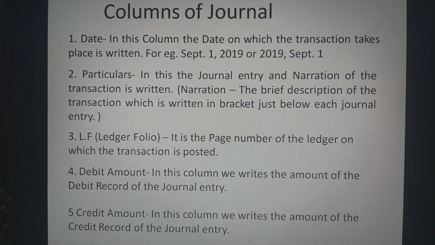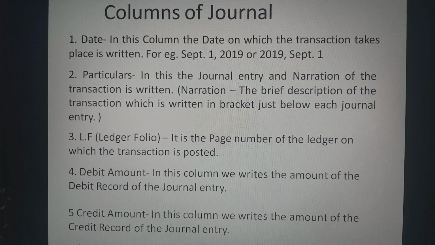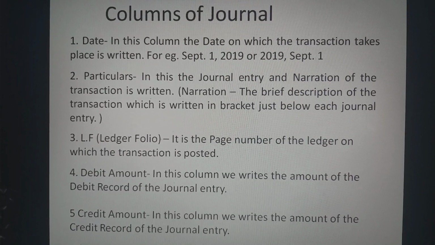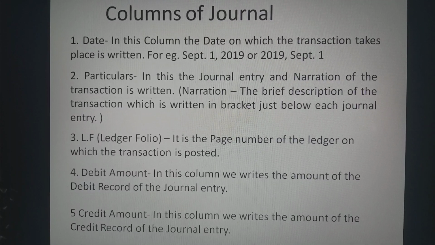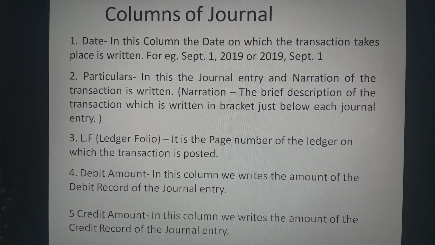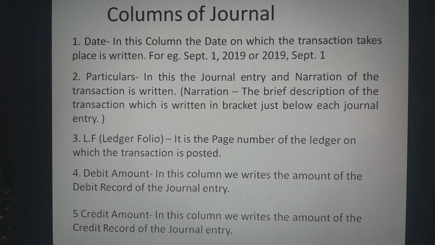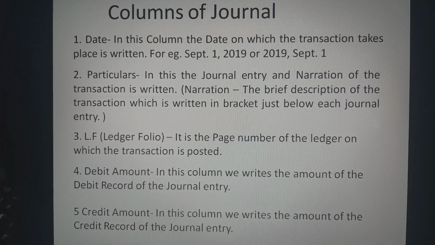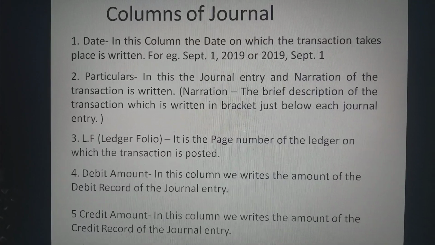The fourth column in journal is debit amount. In this column, we write the amount of the debit record of the journal entry. And the last, fifth column, is credit amount. In this column, we write the amount of credit record of the journal entry.